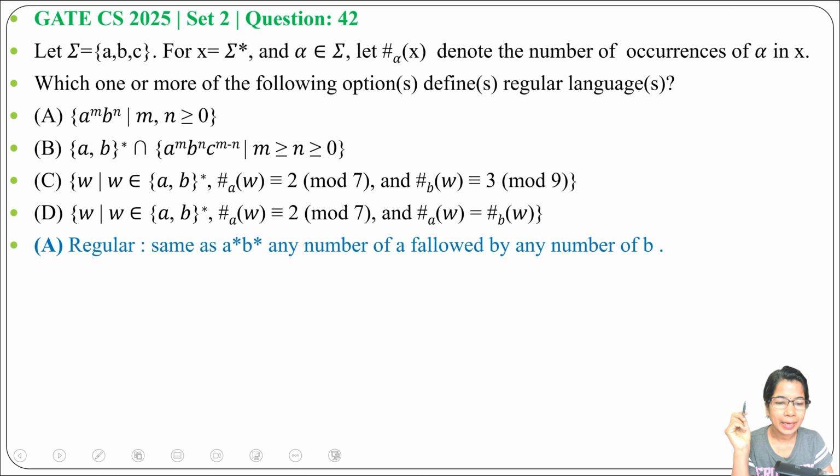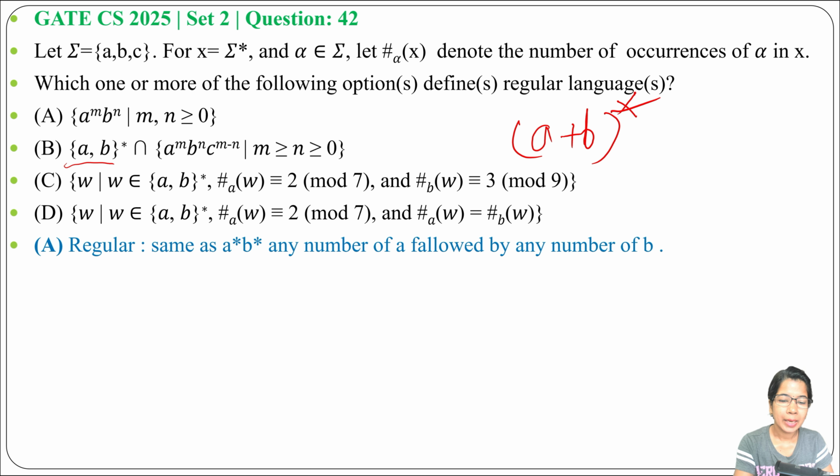Next, option B: (a+b)* intersection a^m b^n c^(m-n), where m ≥ n ≥ 0. Here the first part, (a+b)*, is any string of a and b, which is a regular language. Now a^m b^n c^(m-n): the number of c's should be the number of a's minus the number of b's.